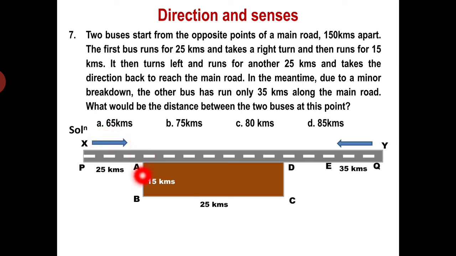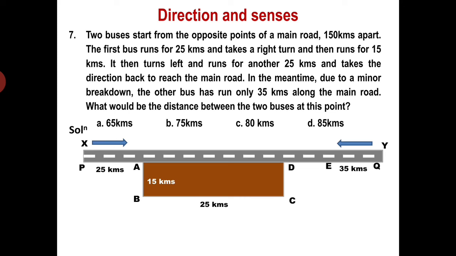It turns 15 kilometers, comes again 25 kilometers, and again it goes back to the main road. Correct? That means it is here. What has happened to bus Y? Bus Y has started and only it has done 35 kilometers. Right? So what is the distance between both?